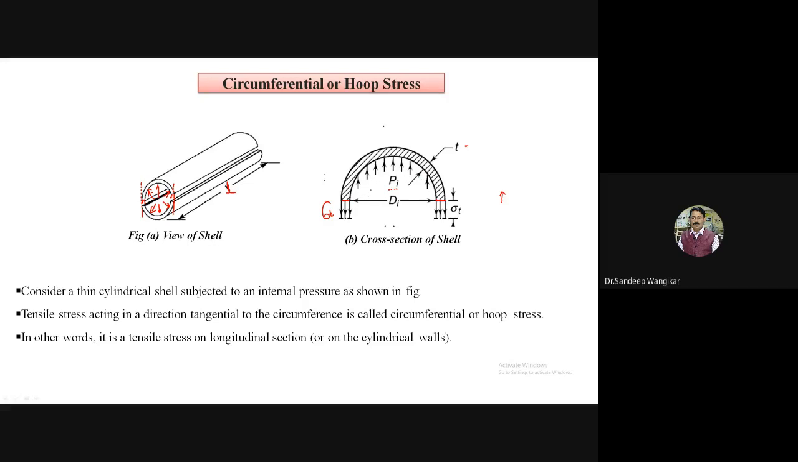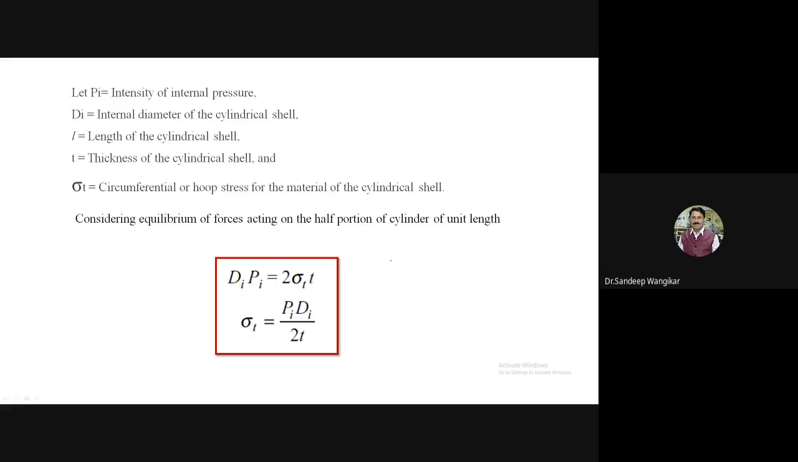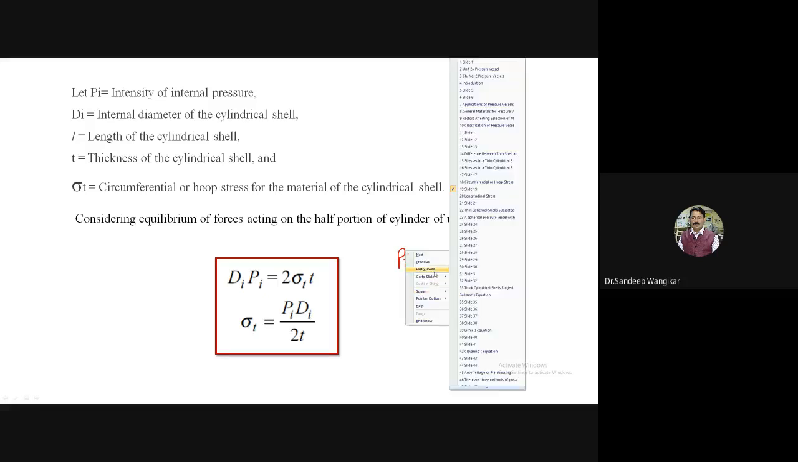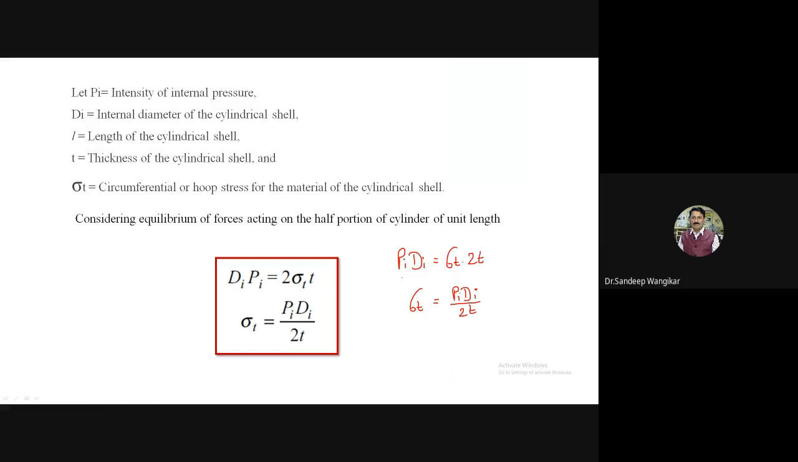Therefore, it is assumed Pi into Di is equal to the opposite side forces, sigma T into two times thickness, because they are acting on thickness and thickness. I will write once again. Pi Di is equal to sigma T into 2 times thickness. Therefore, sigma T is equal to Pi Di divided by 2 times thickness. So this formula you have to use.